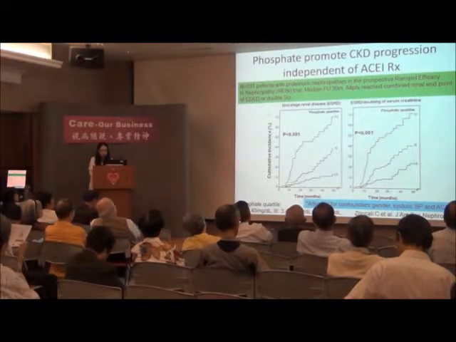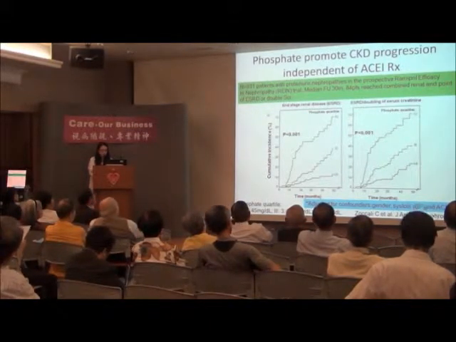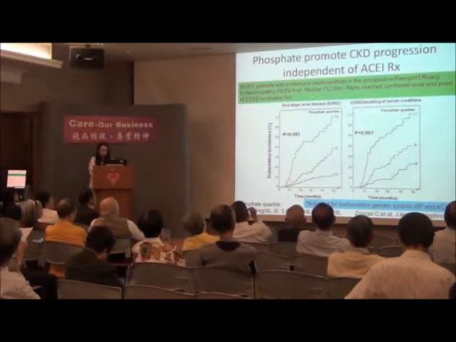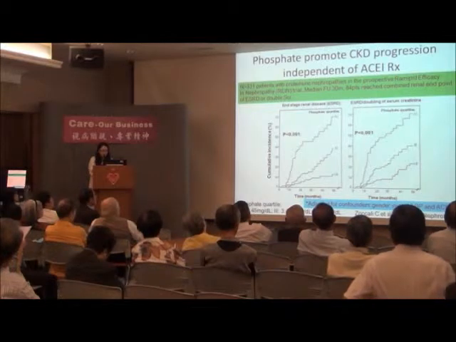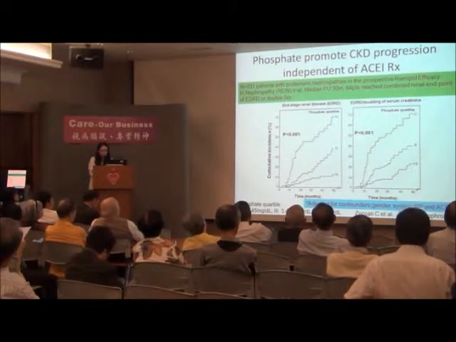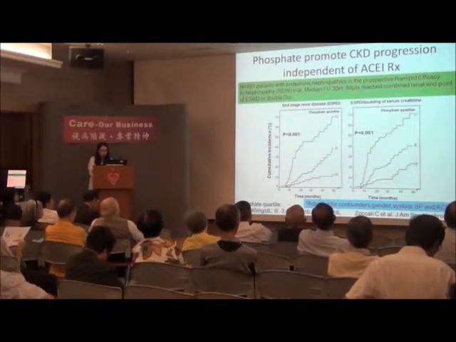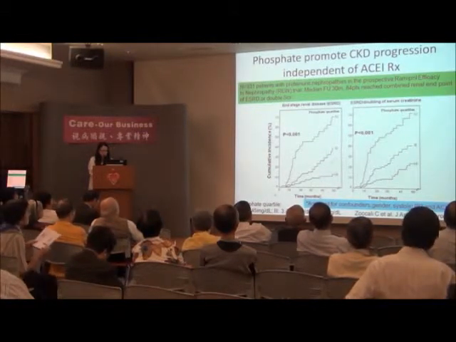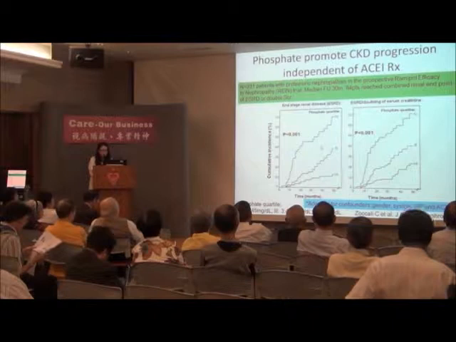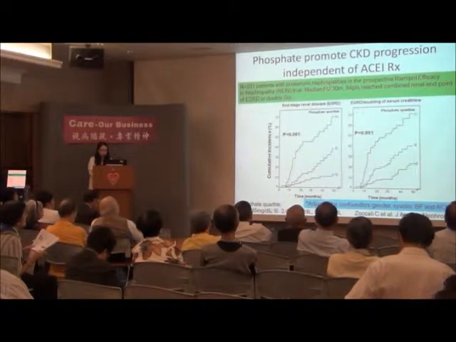This study was carried out in more than 300 patients with proteinuric nephropathy, and they found that patients with a higher serum phosphate level in quartiles 4 and 3 had an increased risk of progression to end-stage renal failure compared with those patients with a lower serum phosphate level less than 3.4 milligram per deciliter.